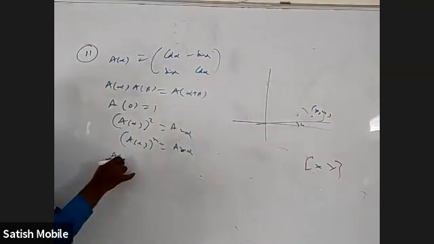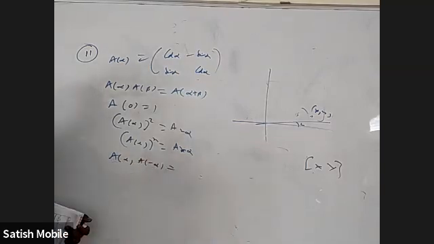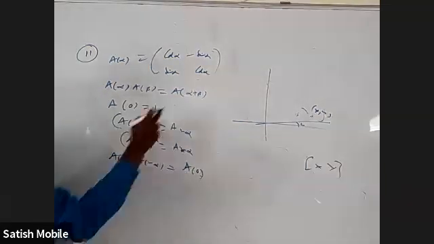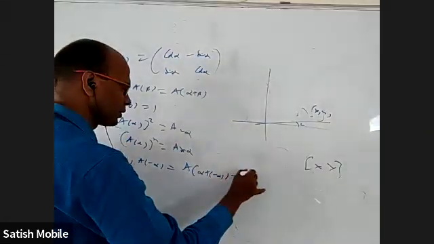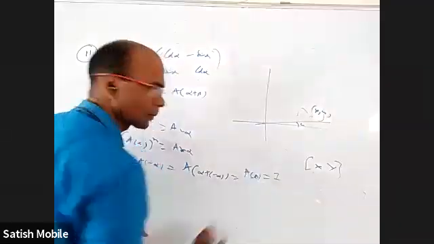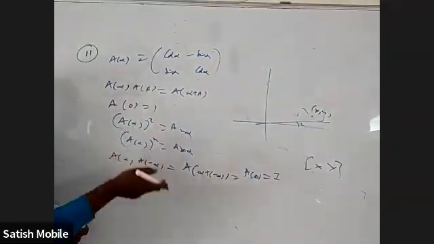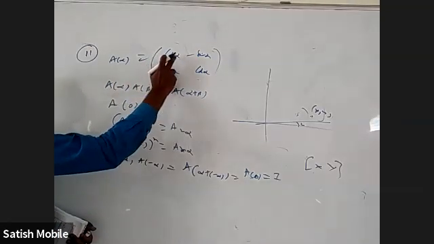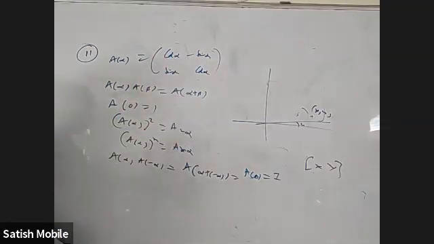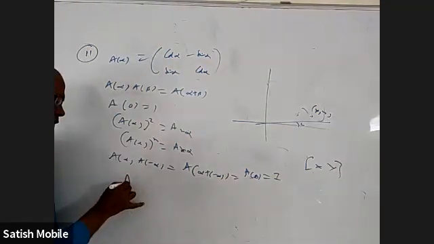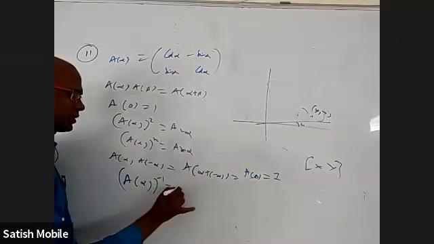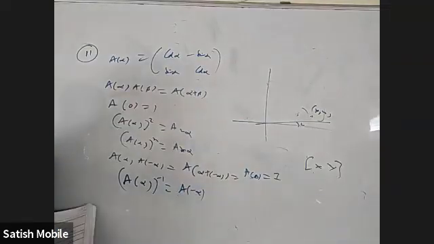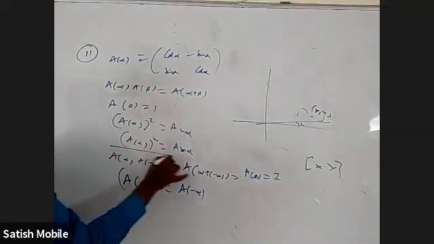And what is A alpha into A minus alpha? Here also it will be A0, because the sum of alpha plus minus alpha is 0, and that is the identity matrix. Product of two things being the identity matrix means they are inverses. If somebody wants the inverse of this, you have to replace alpha with minus alpha everywhere. So A alpha whole inverse is A of minus alpha. I don't need all these things for my present question. This alone is sufficient for me.